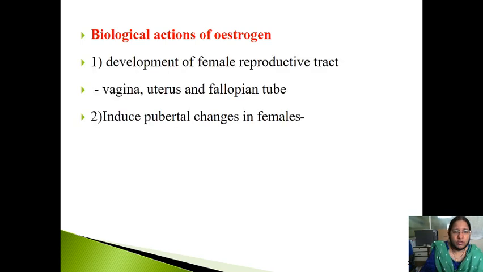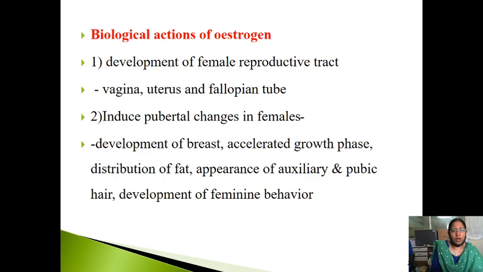So what are the actions, and why is it needed in the body? Because there are a lot of actions in our body, like development of the female reproductive tract. The female reproductive tract will not only have the vagina, uterus and fallopian tube, it also has the mammary glands. So, the development of the female reproductive tract: vagina, uterus and the fallopian tube.